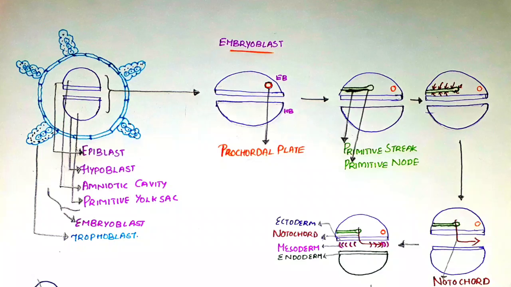The layer of cells towards the amniotic cavity is ectoderm, and the layer of cells towards the primitive yolk sac is endoderm, and the layer of cells in between these two layers is mesoderm. The cells which grow down the primitive node and move towards the procaudal plate form a collection of cells known as notochord.